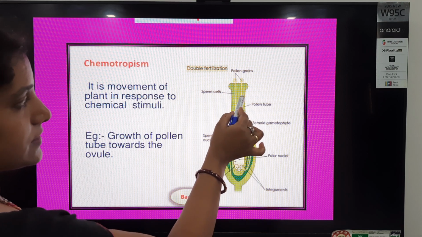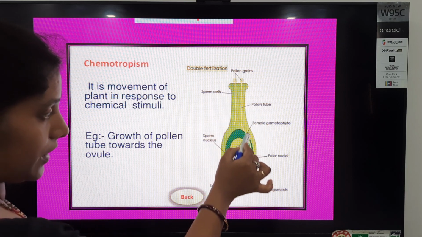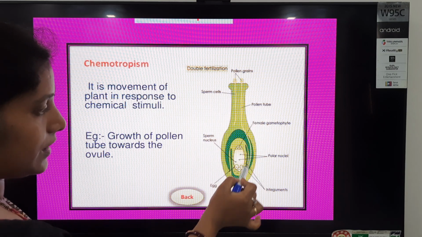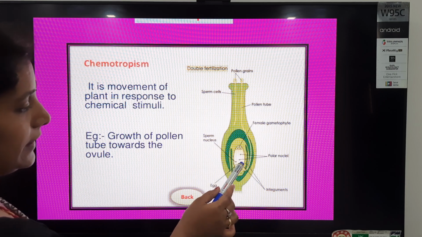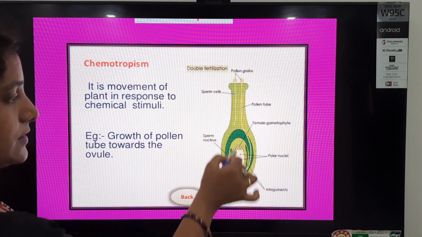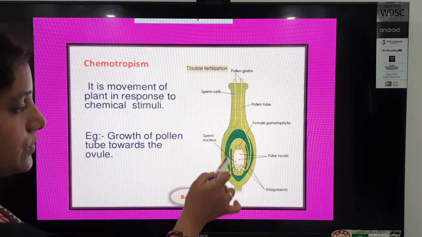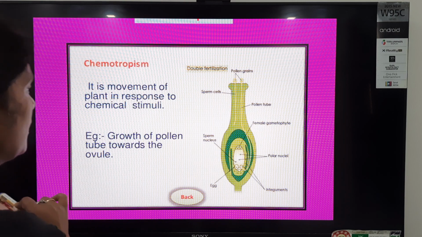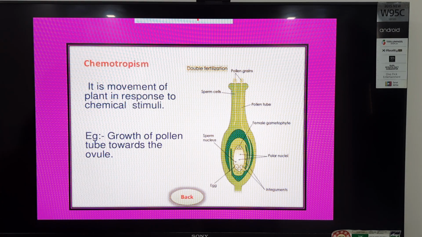Ovules का. ये इस तरफ भी घूम सकते थे ना, but why do they grow in that direction? Due to the chemicals produced by ovules, they produce a stimulus. So the pollen tube responds in this way. So I hope I am making you clear about chemotropism.